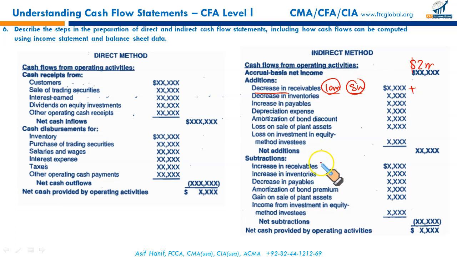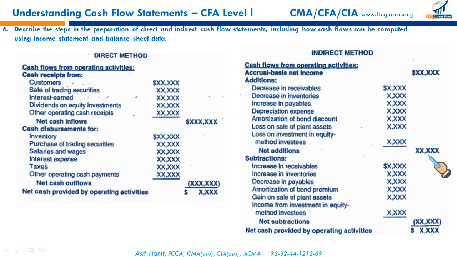Conversely speaking, if your receivables have increased over the period, it means they didn't pay. They are not paying us, which effectively means an outflow. This is how you can memorize. If receivables have decreased, it means they have paid us, so add it to your net income. If the balance has increased over the period, it means they haven't paid. They're not paying us, which effectively represents an outflow.